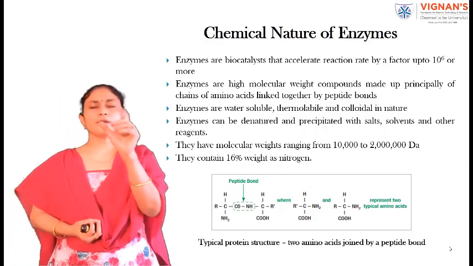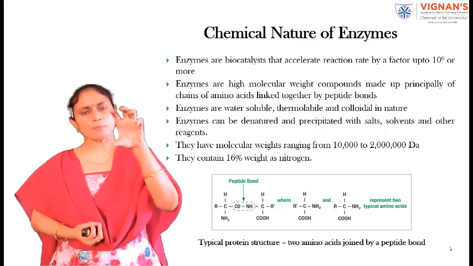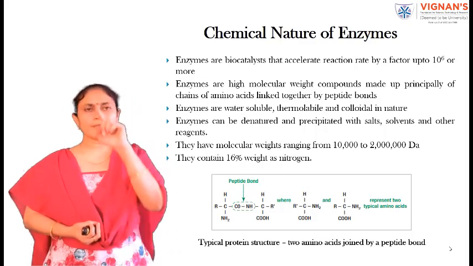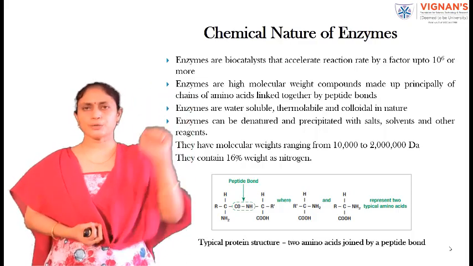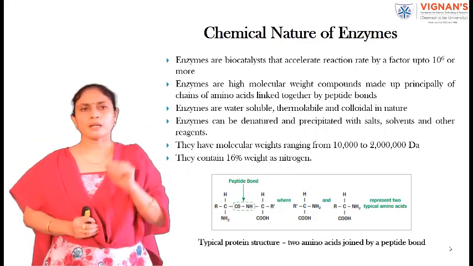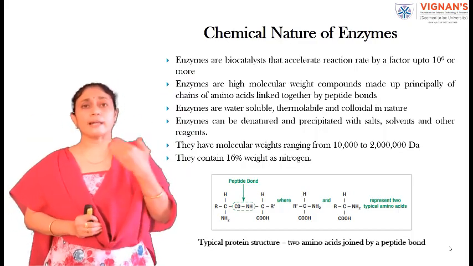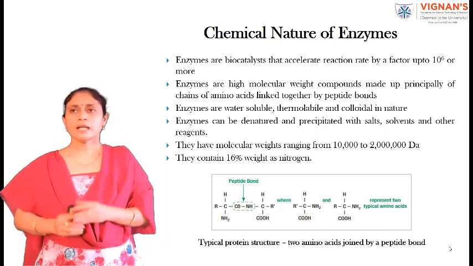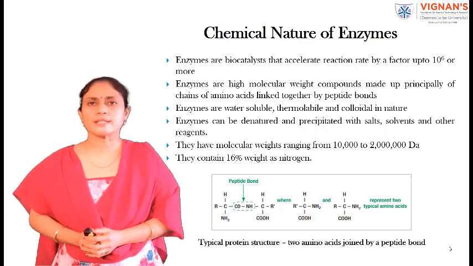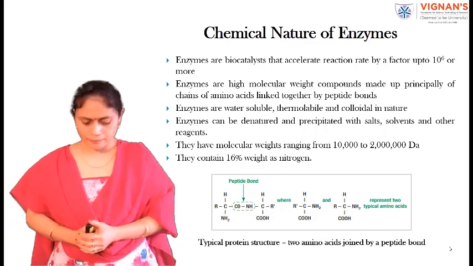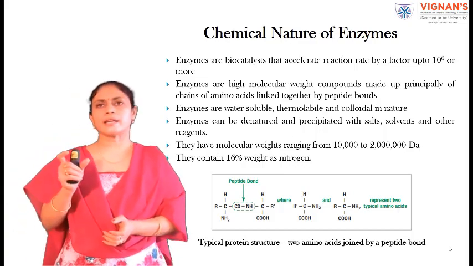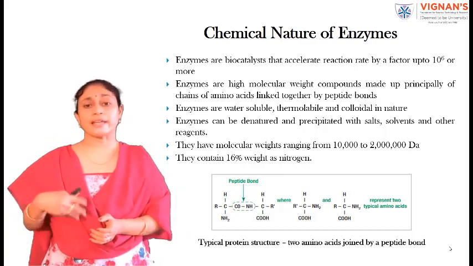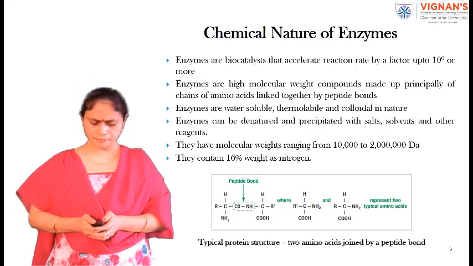Each amino acid contains a central carbon moiety. Along with that, it is attached with a hydrogen group, an R group, a COOH group and an amino group. This R group is denoted by the side chain. The side chain is very much essential for the reactivity of these amino acids.